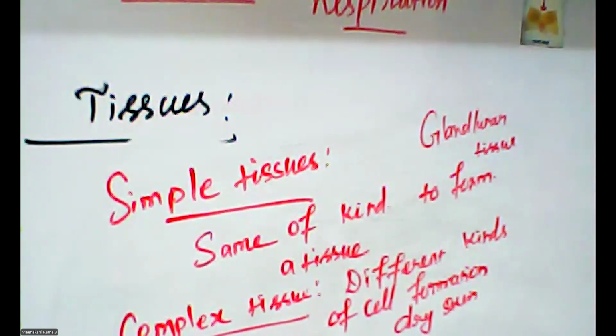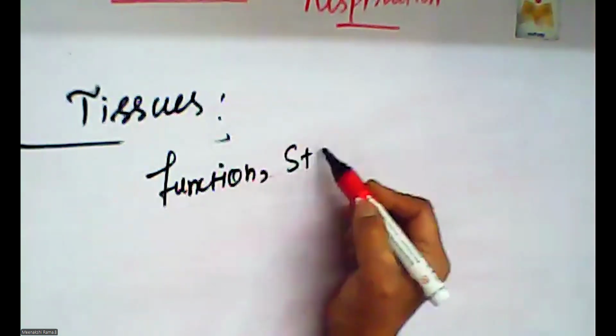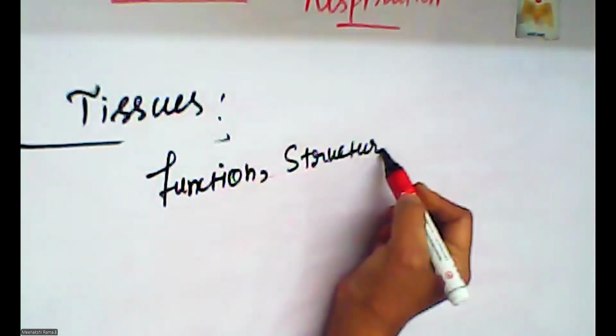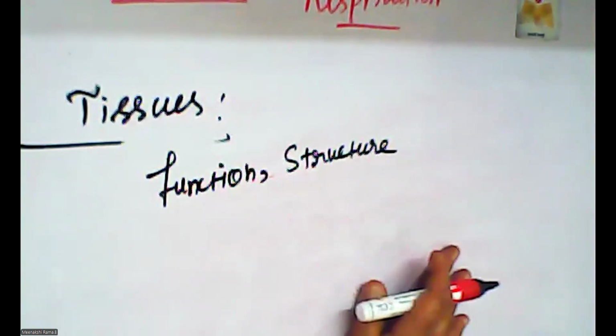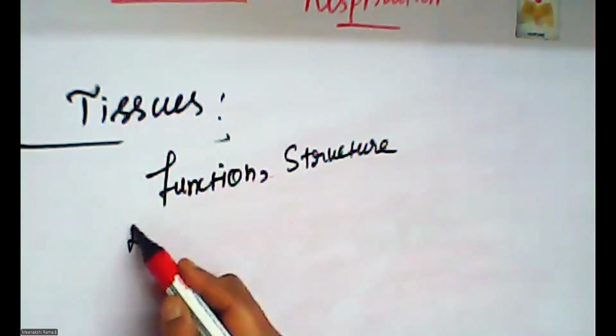What are the types of tissues? The next heading is types of tissues. What are the types of tissues? Depending upon their structure and functions, in the structure part as well as the functional part, we are going to classify tissues into 4 types.